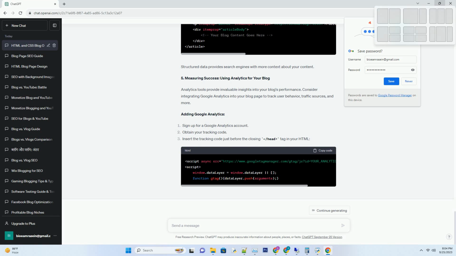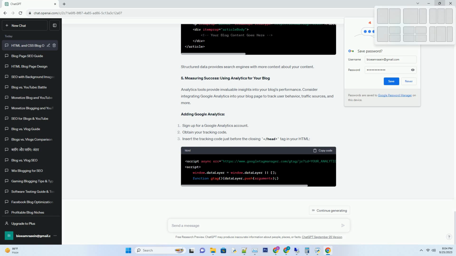HTML: a href equals # class equals read-more-button, read more /a. CSS: read-more-button, background-color #0077b6, color #FFF, padding 10px 20px, border-radius 5px, text-decoration none, transition background-color 0.3s. read-more-button:hover, background-color #005C8A.